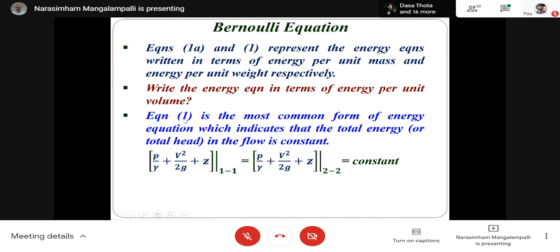So this equation 1, which is written as P by gamma plus V square by 2G plus H or Z is equal to constant. That is what we have written. So the meaning of this is, if you take here, something is missing. Okay. So when you say this sum is constant,